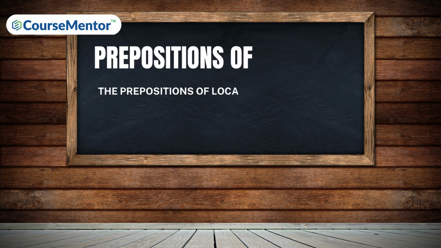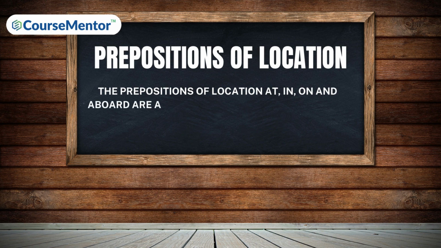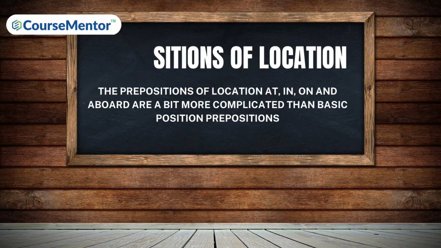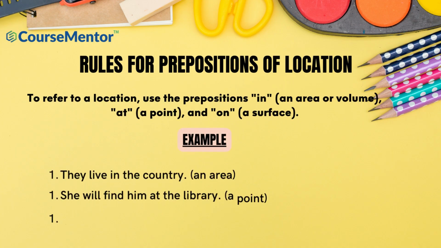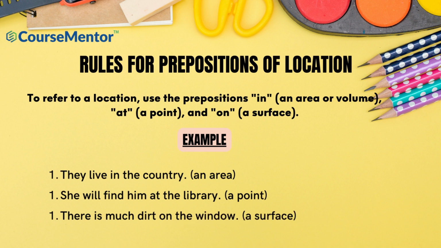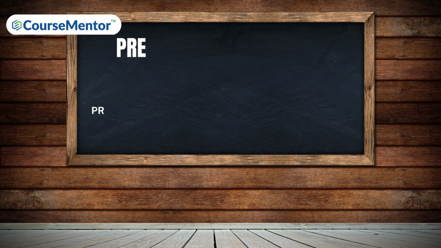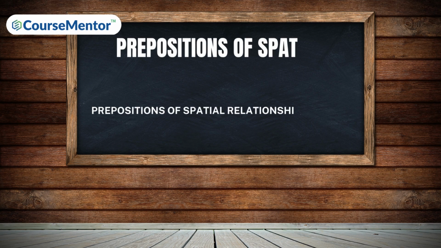Prepositions of location. The prepositions of the location at, in, on, and aboard are more complicated than basic position prepositions. Rules for prepositions of location. To refer to a location, use the prepositions in, an area or volume, at, a point, and on, a surface. For example, they live in the country. An area. She will find him at the library. A point. There is much dirt on the window. A surface.